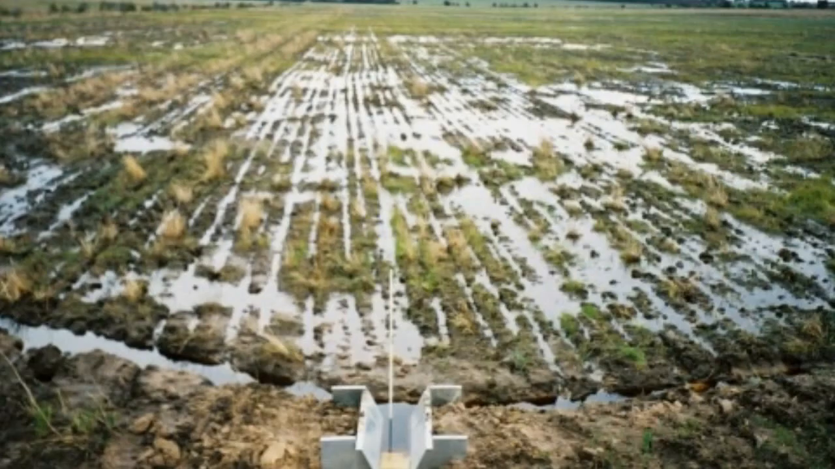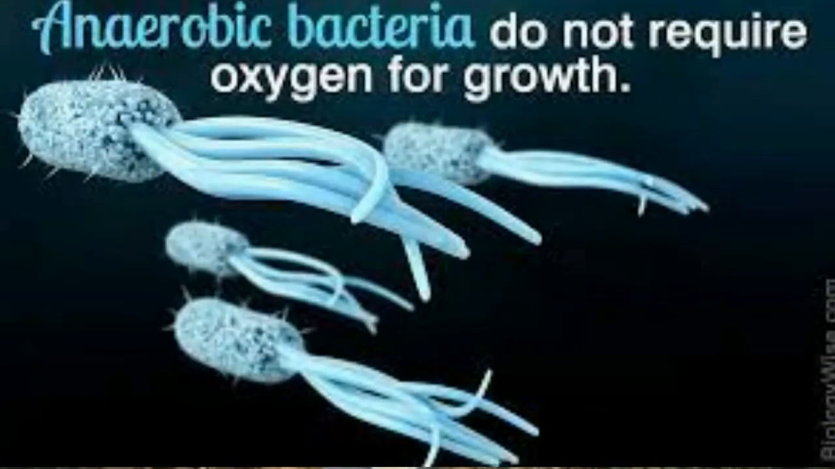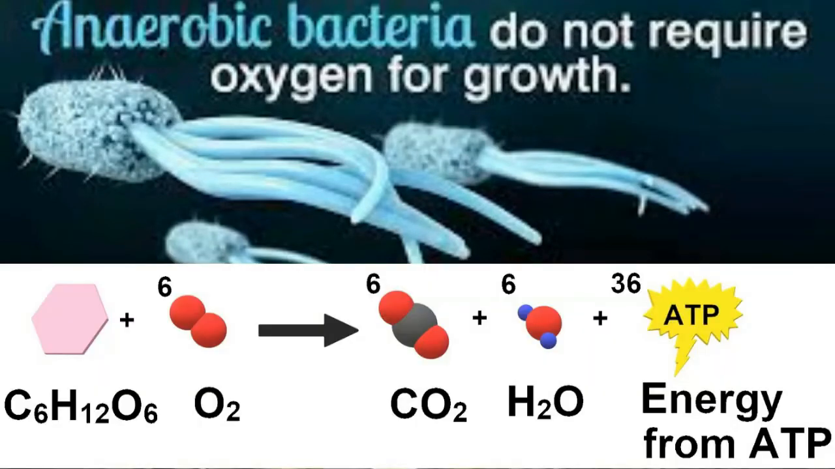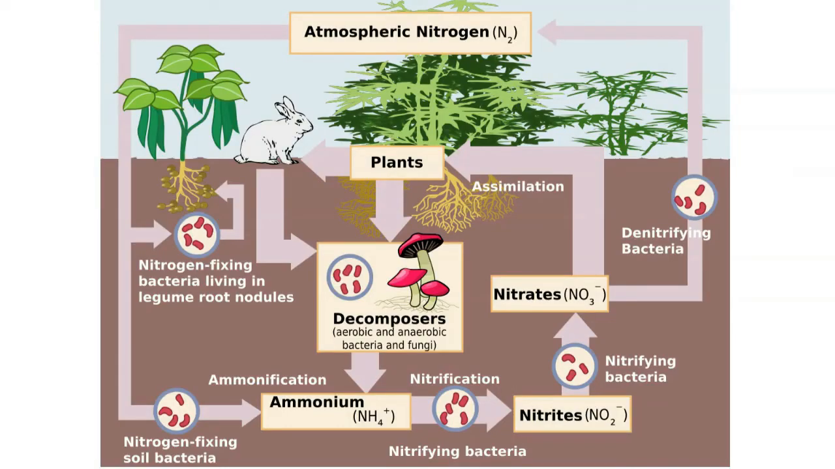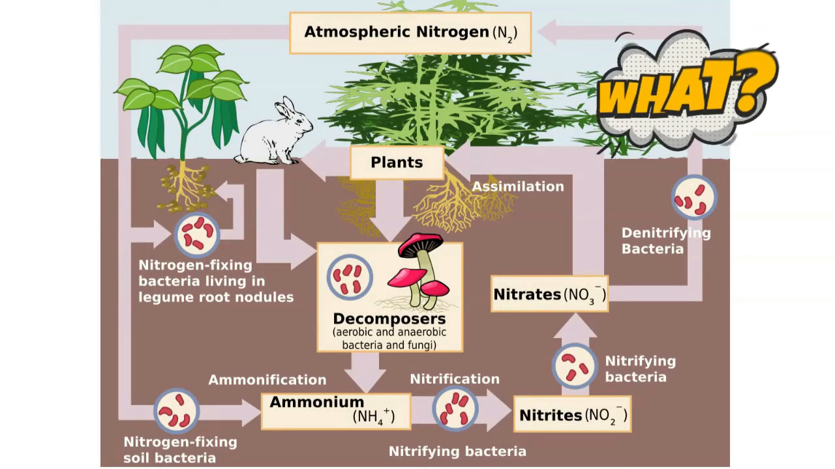We find these in waterlogged soils. We find these in boggy areas. These are bacteria which tend to use anaerobic respiration as opposed to aerobic respiration. These bacteria release the precious nitrates back into the atmosphere, thereby restarting the nitrogen cycle.